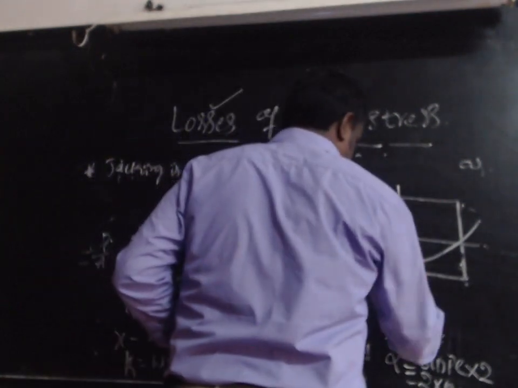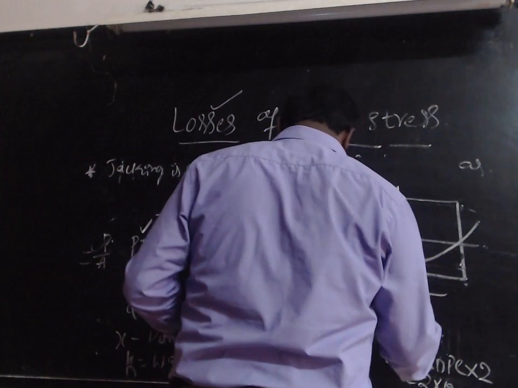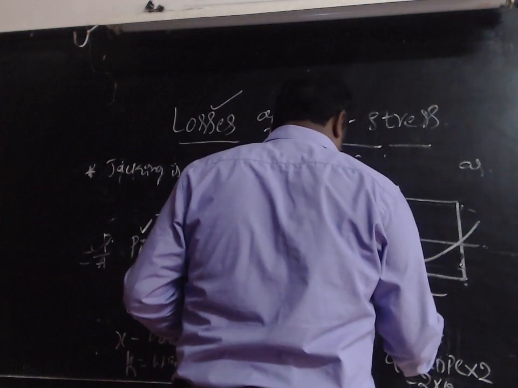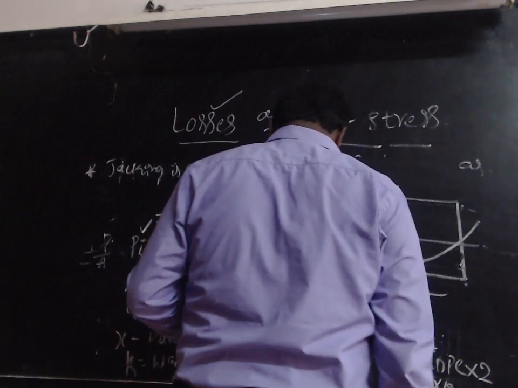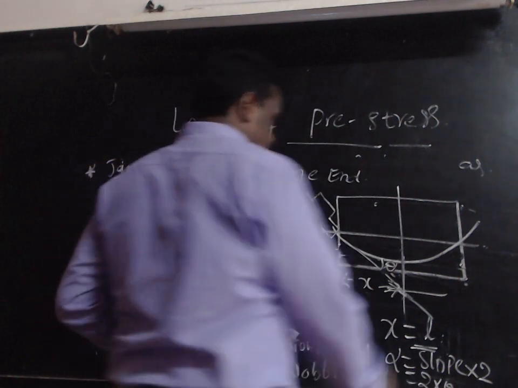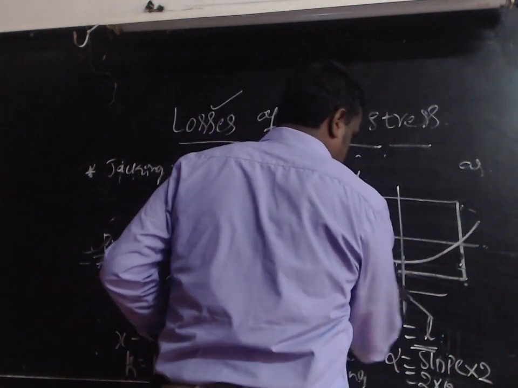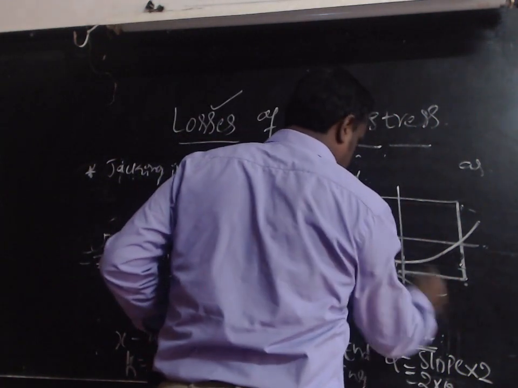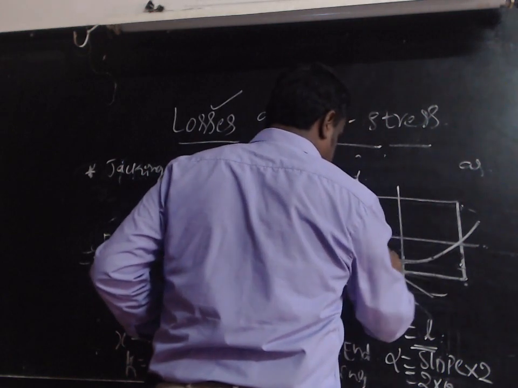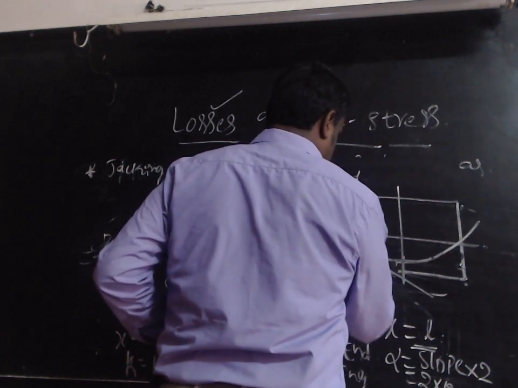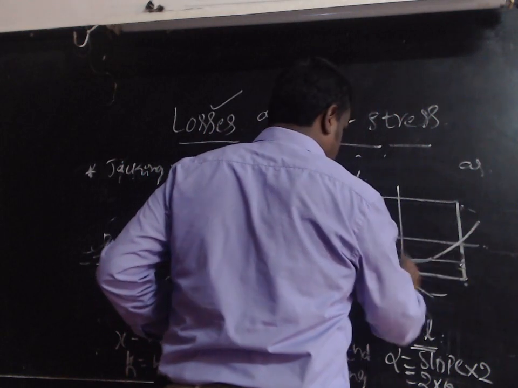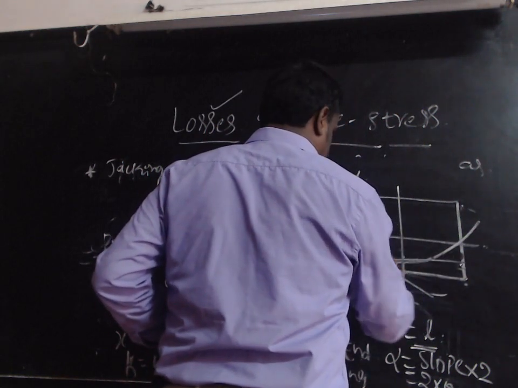This is theta, and this is theta, and this is called alpha.